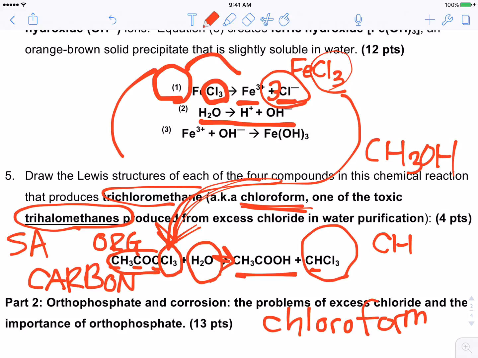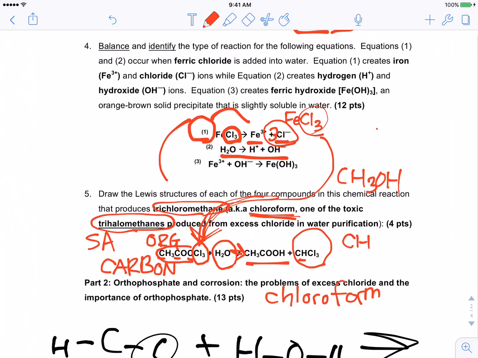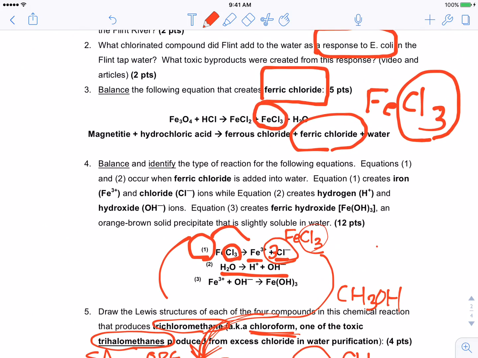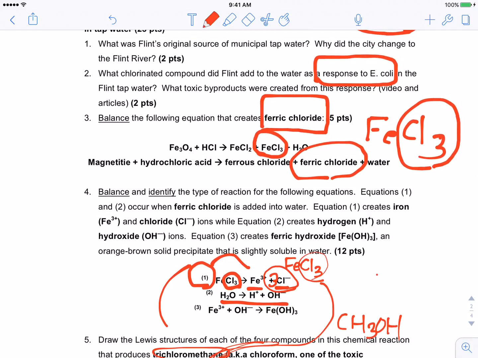It's also called trichloromethane. So what you need to take away from this reaction is, what are the problems that are generated when we add too much ferric chloride to the water? Well, to do a quick recap, we had E. coli. E. coli bad, so we add ferric chloride into the water to make it good again. Well, the ferric chloride decomposes in water, and then it makes our 3 chlorine ions.